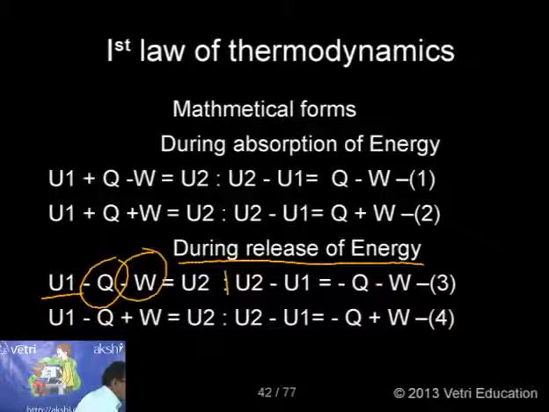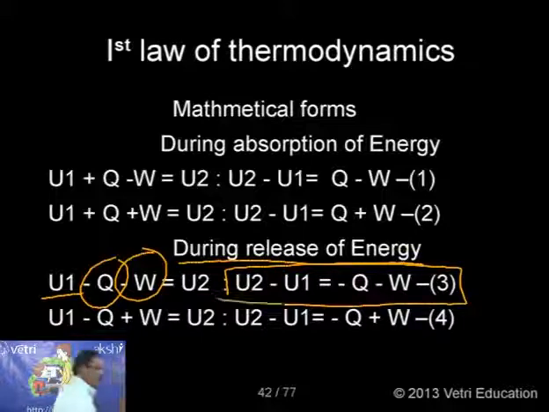That is U2 minus U1 equal to minus Q minus W. This is the third form. So delta U is equal to minus Q minus W, the third form. That is, the energy is released, work is done by the system. In that condition, this is the mathematical form.